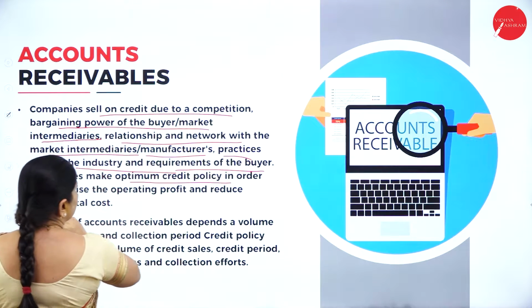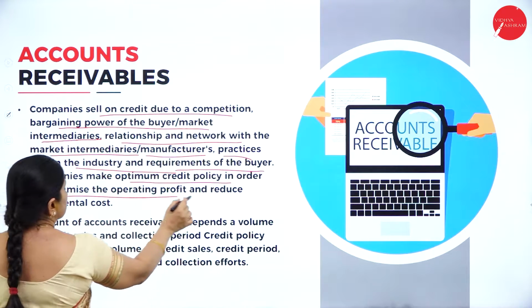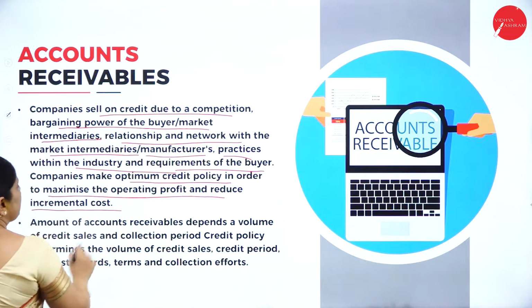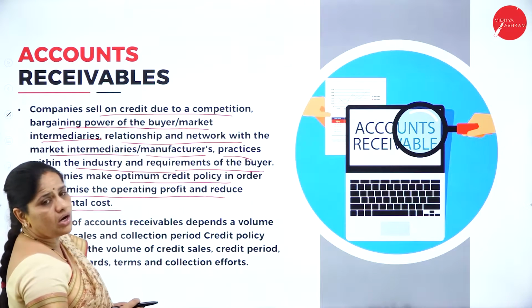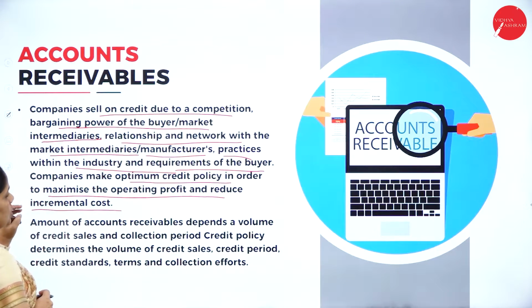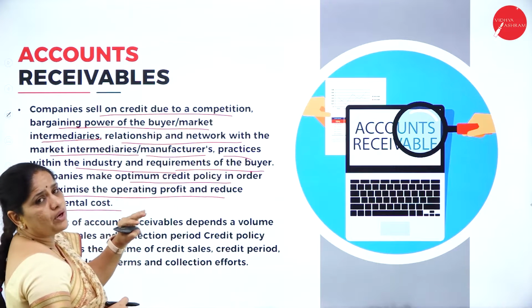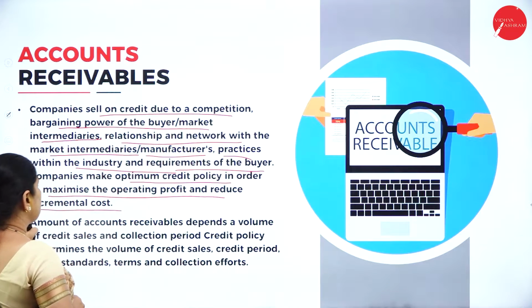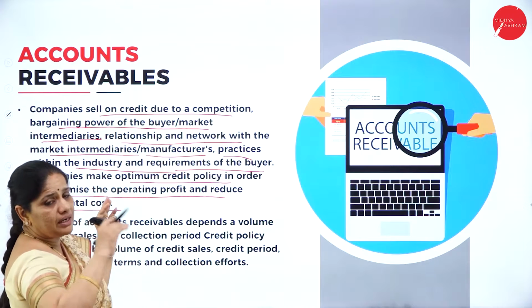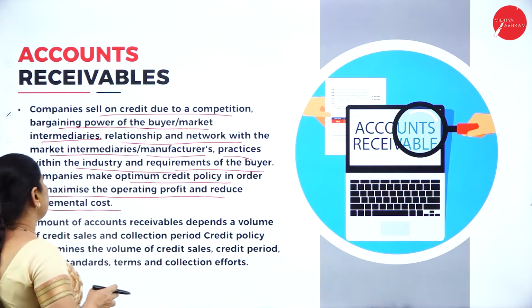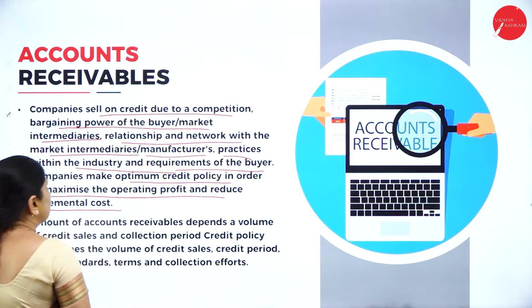The companies make optimum credit policy in order to maximize the operating profit and reduce the incremental cost. So, the companies should make optimum credit policy. What is the optimum credit policy? To see that they maximize the operating profit and reduce the incremental cost.